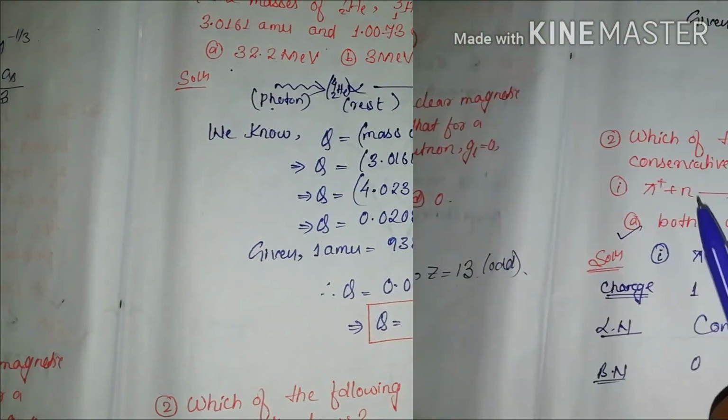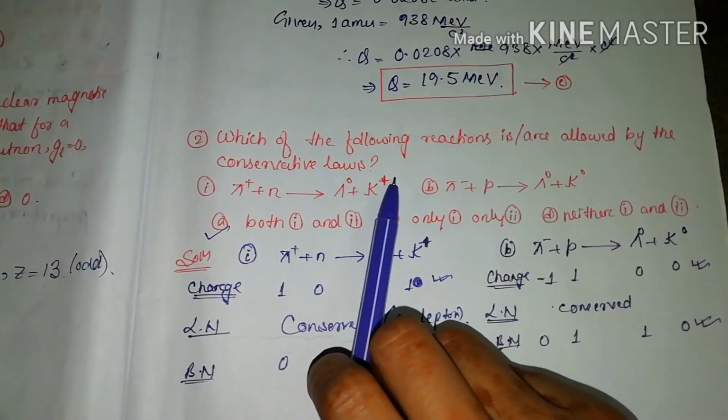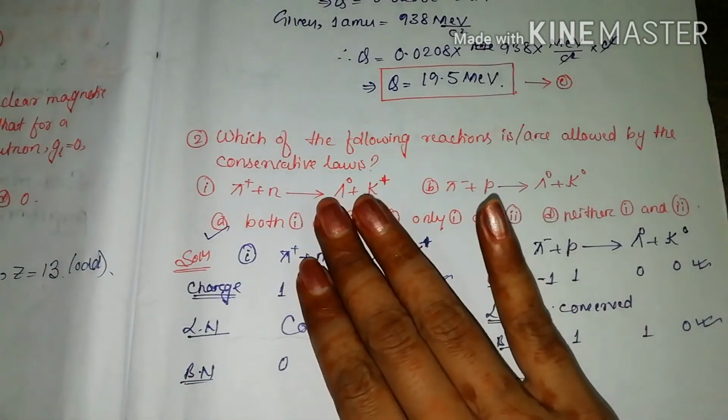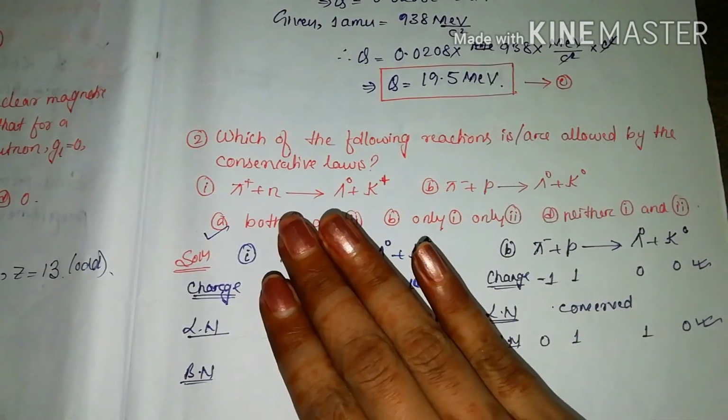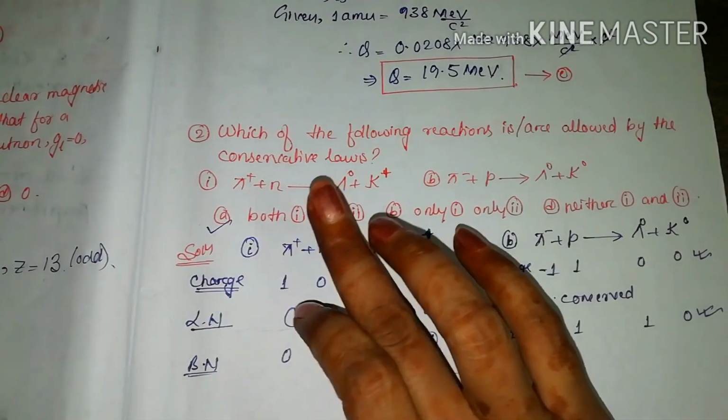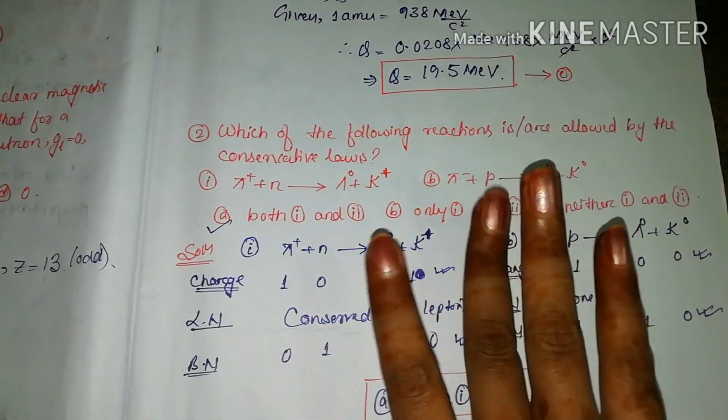So now let's come to the next. The question is, which of the following reactions is or are allowed by the conservation laws? So we have two reactions here, and we have to see out of these two which is allowed, whether one is allowed or both are allowed by the conservation laws.